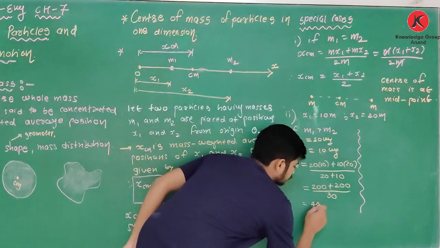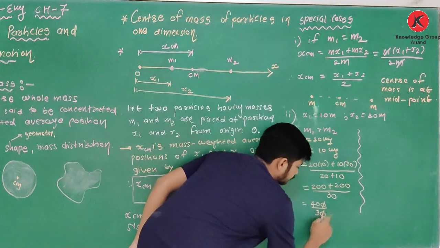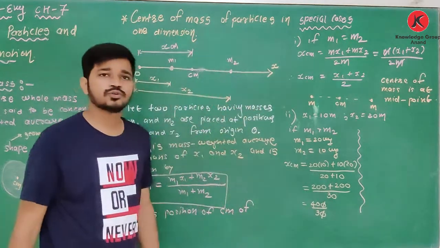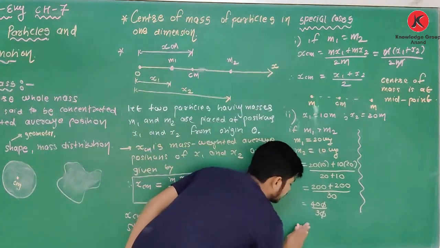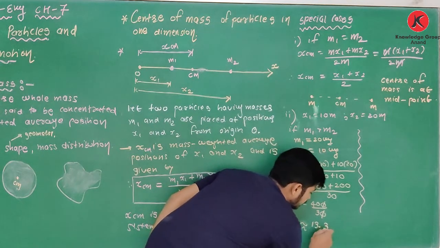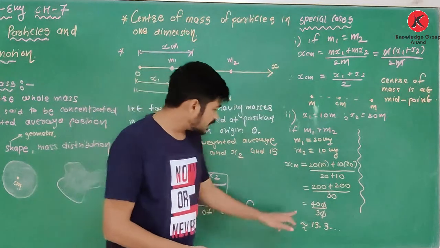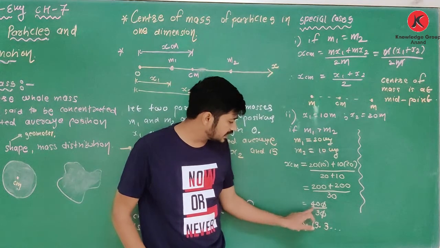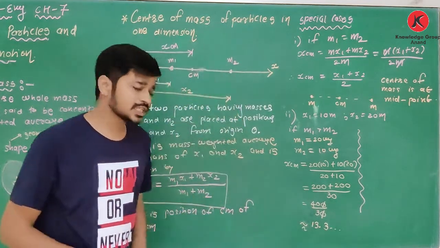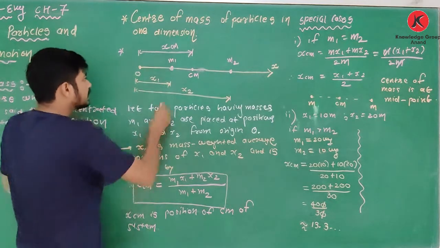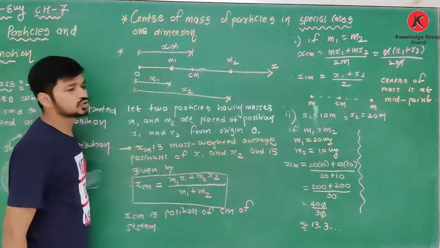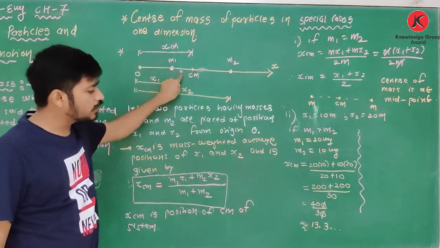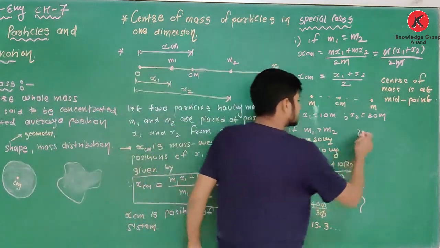So it is 200 plus 200, that is 400, divided by 30, which is 40 divided by 3. So your answer is nearly 13.3 something. Because 13 into 3 is 39, so it is nearly 13 point something. Clear about this? See, it is 10, it is 20, so instead of 15 we get 13, which is near to m1. Now we will see another case.